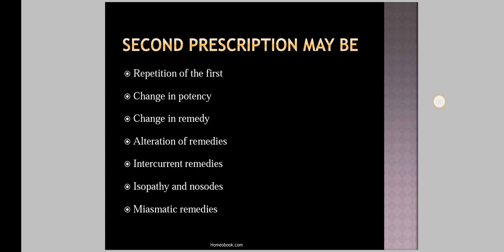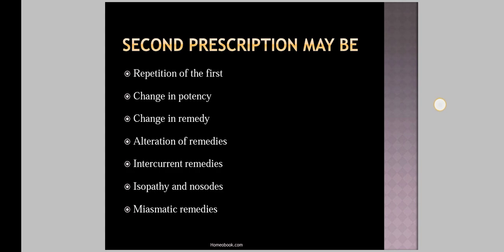Then in an acute case, if the improvement lasts for a very short time, after which a sharp aggravation takes place, it indicates that the inflammatory process is great, and so the medicine should be frequently repeated in modified doses. So what are the indications of repetition of the remedy? In an acute case, if the improvement lasts for a very short time, after which a sharp aggravation takes place, the medicine should be frequently repeated in modified doses in a patient.